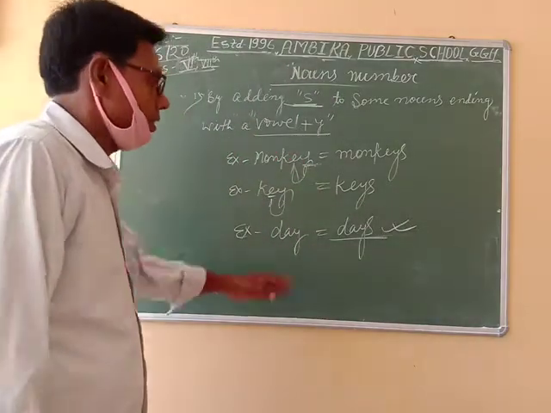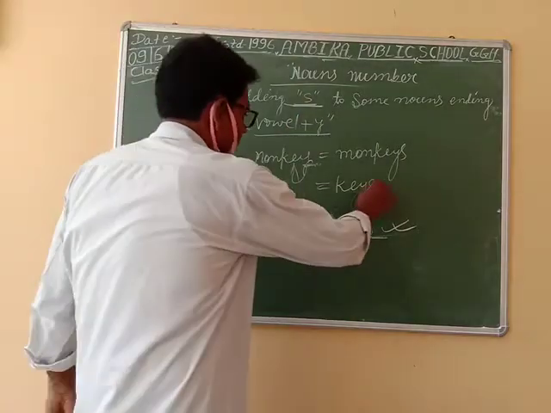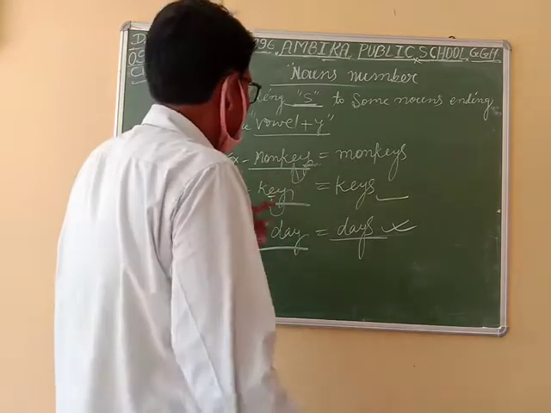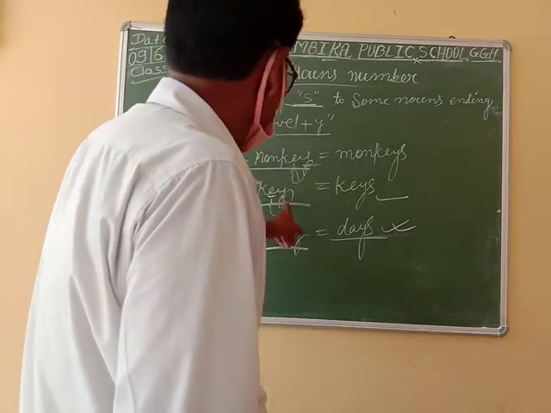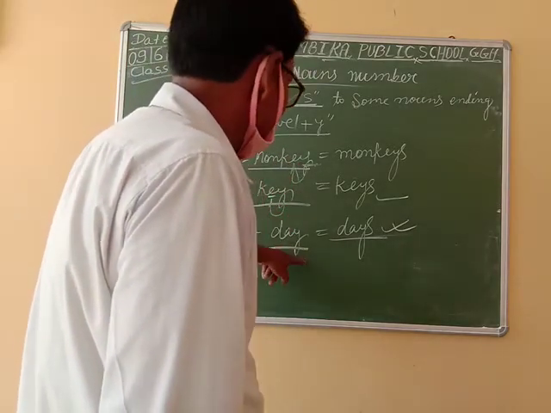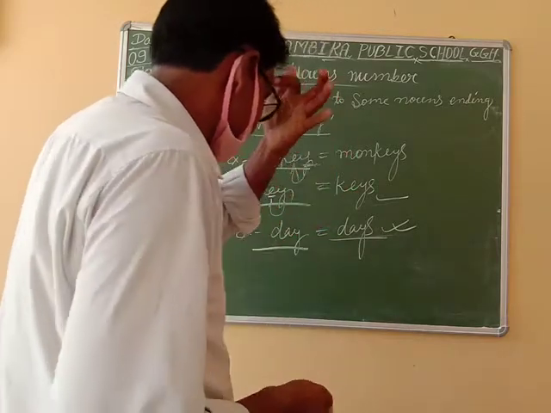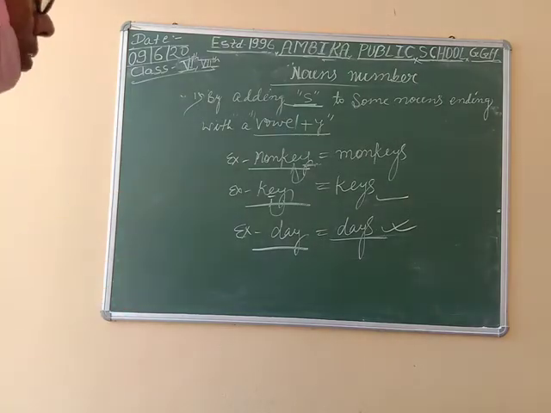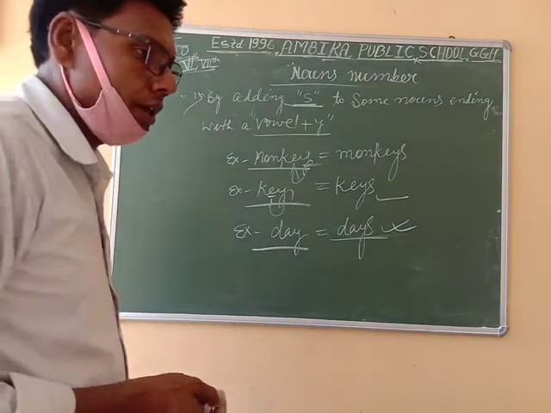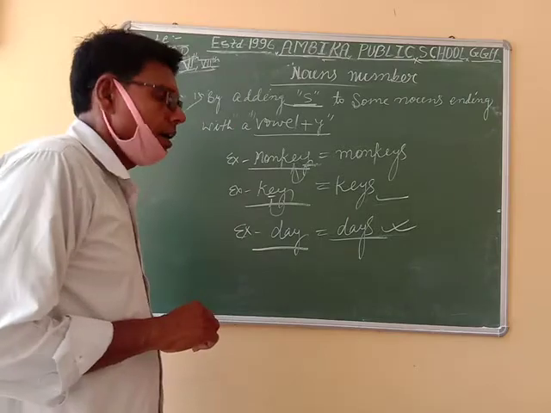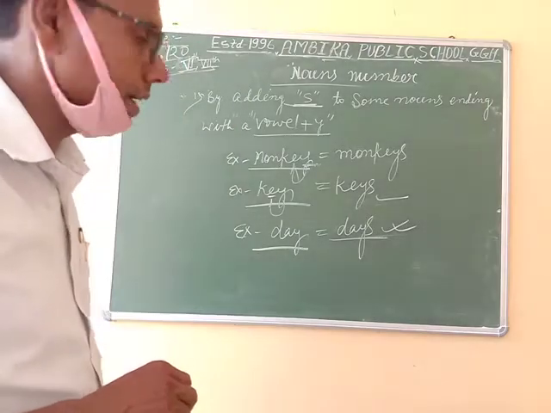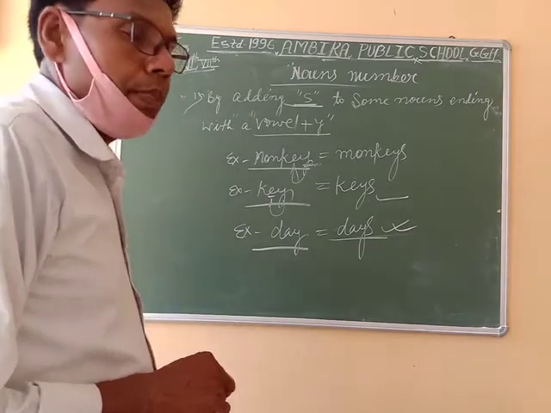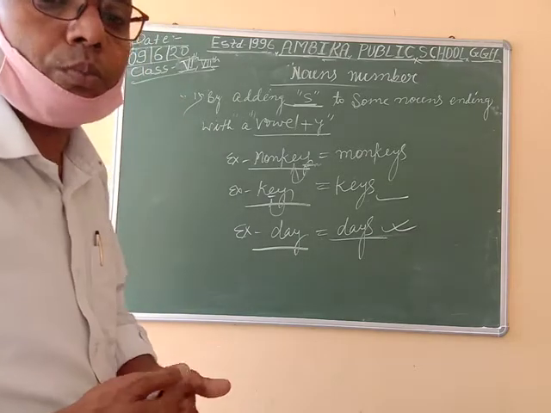That means these are the plural forms of these words, and it shows vowel plus y. In this circumstance, whenever you change into plural form, you add only s to the word, and it's certain the word will be changed into plural form.